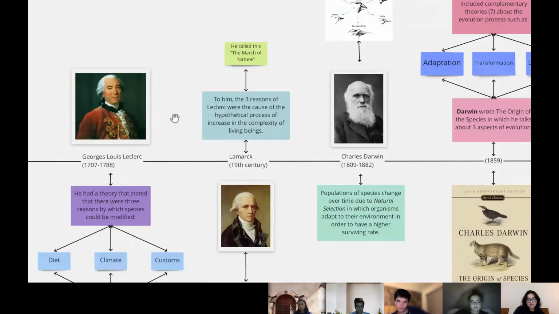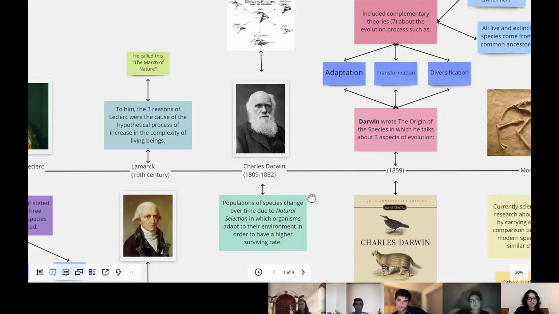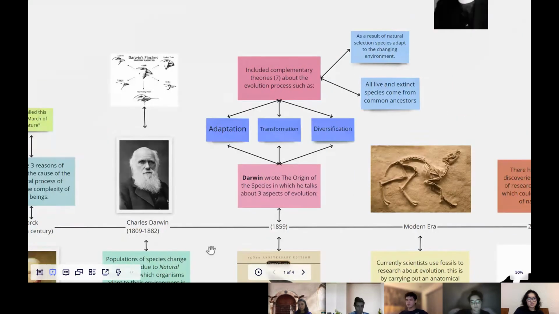Charles Darwin stated that populations of species change over time due to natural selection, in which organisms adapt to their environment in order to have a higher survival rate. In 1859, Darwin wrote The Origin of the Species, in which he talks about the 3 aspects of evolution, which were adaptation, transformation, and diversification.